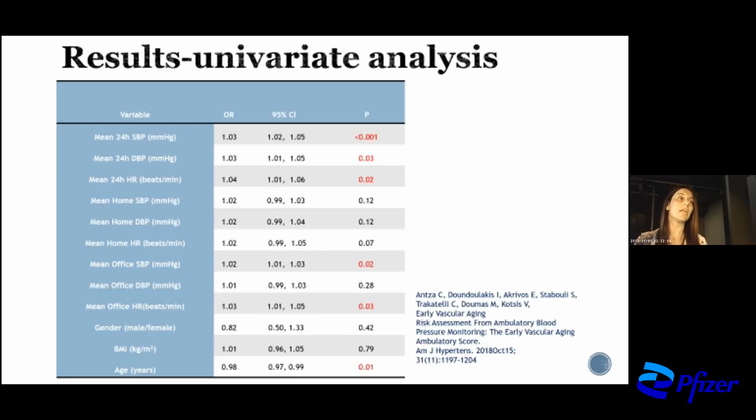Here is a publication from our team, which uses a univariate analysis in order to show the correlation of simple parameters from blood pressure measurements with early vascular aging. And as you can see here, systolic blood pressure, diastolic blood pressure, and heart rate from the 24-hour ABPM monitoring were significant determinants of early vascular aging, also office systolic blood pressure and office heart rate.